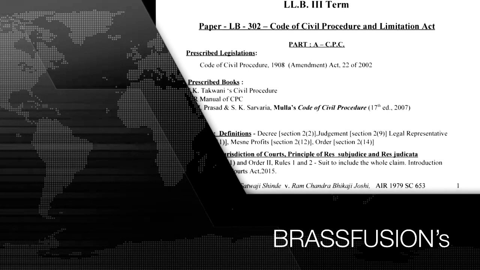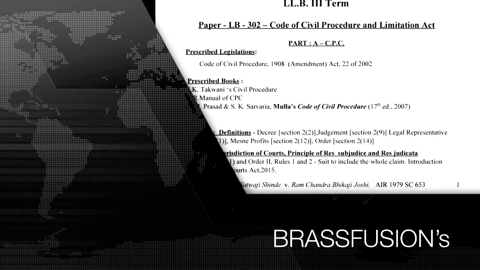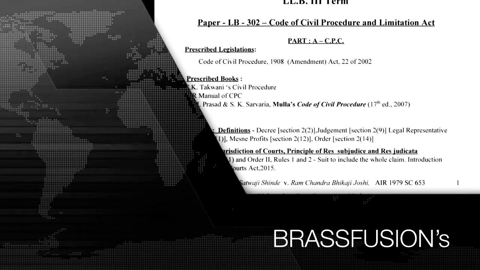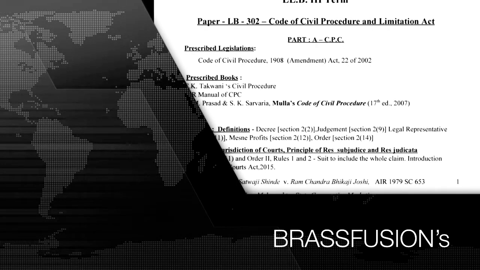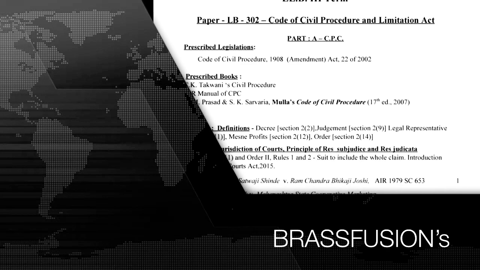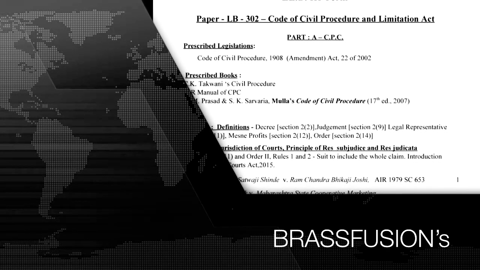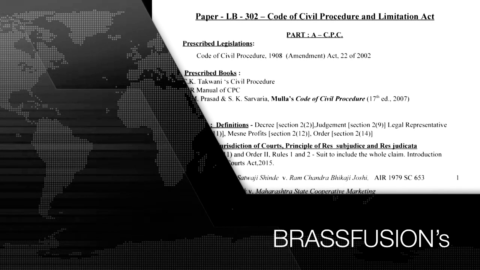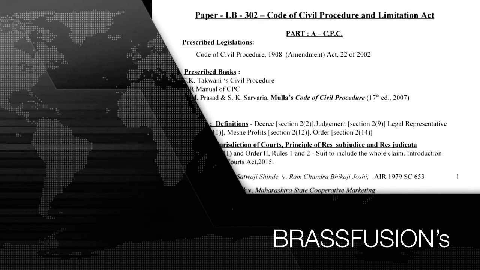Once a case is decided in one court, you go to another court, or you go to the same court again, then a decision comes, and you go to the same court again. This is not in the interest of the state because it leads to wastage of time of the court, wastage of money, wastage of resources, and also putting the other party into trouble. So this is basically so that there should be an end to such litigation, right?